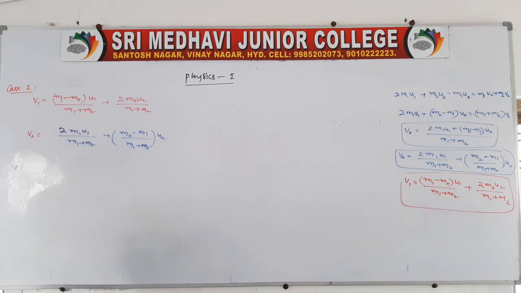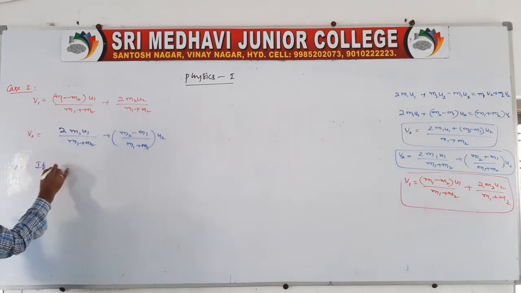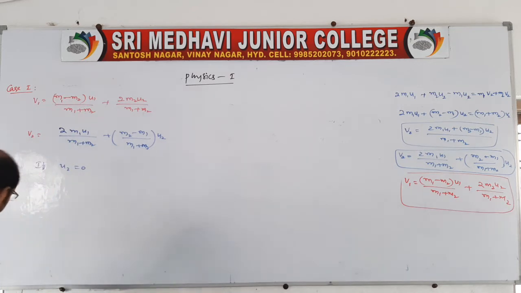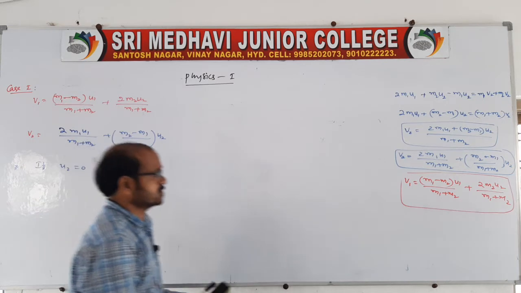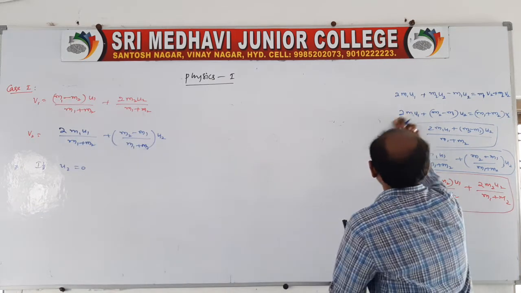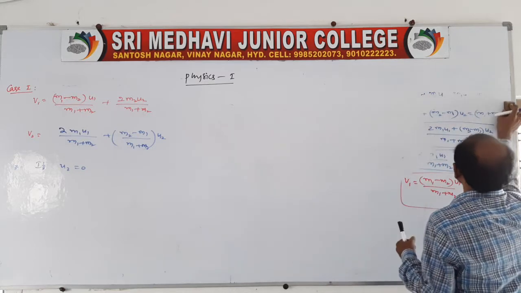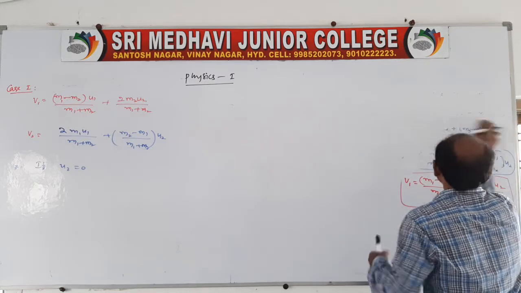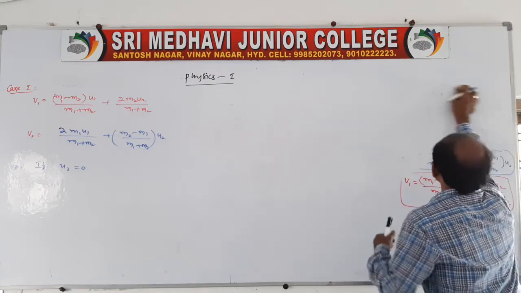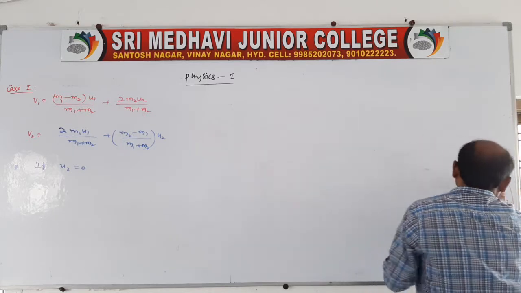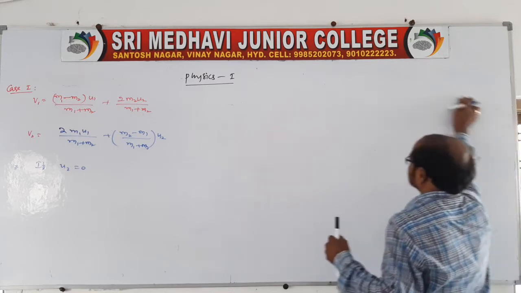During the collision, suppose the second body is at rest, but the first body is moving with velocity U1. If the second body is at rest, what will happen to the situation? Let us derive that. In the expressions, you substitute U2 equal to 0. Therefore, what happens?